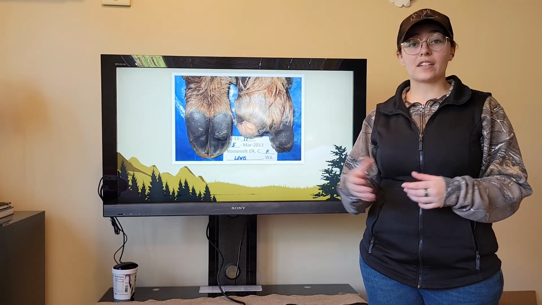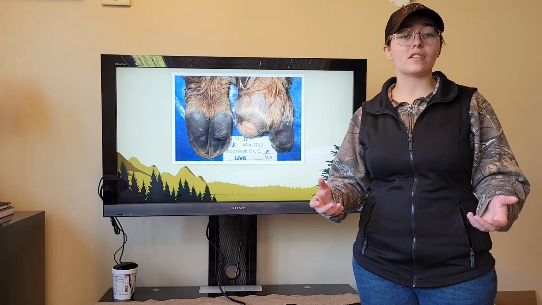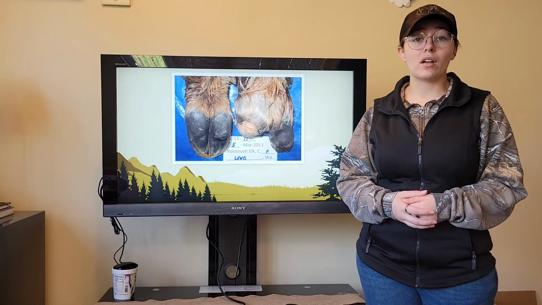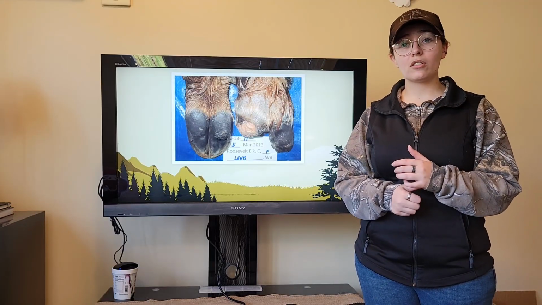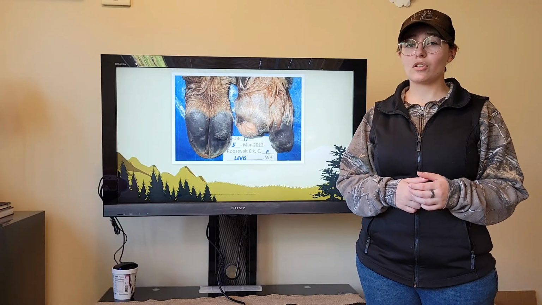Scientists believe that these bacteria that they found could be working together under specific conditions to cause the onset of the disease. But researchers also believe that there are other factors that could be contributing as well, like overall health and nutrition of the elk, or environmental factors like herbicide exposure. We still need to do a lot of research to know for sure.